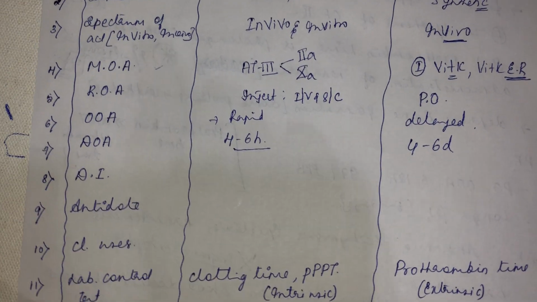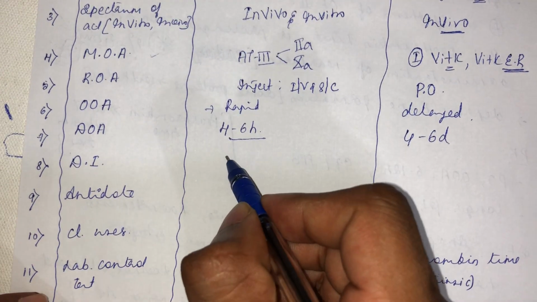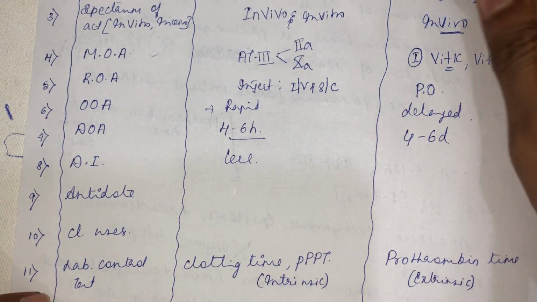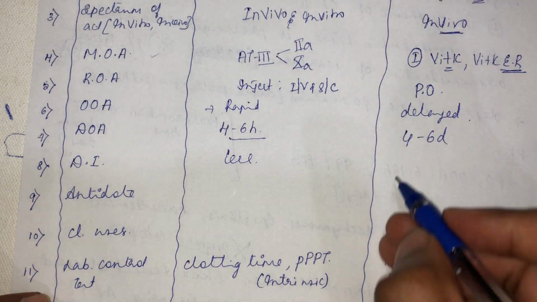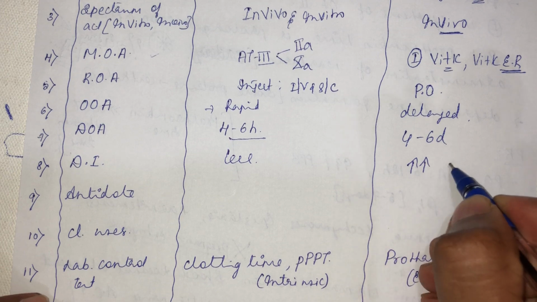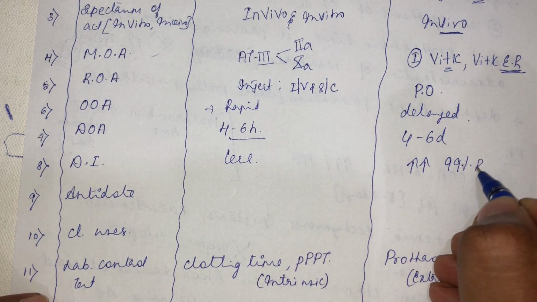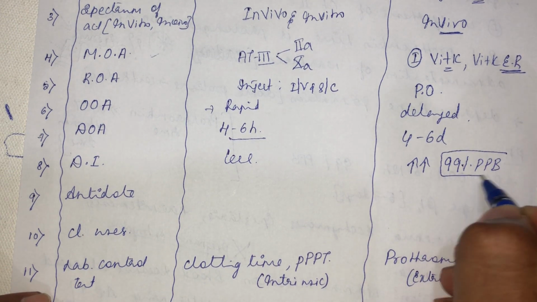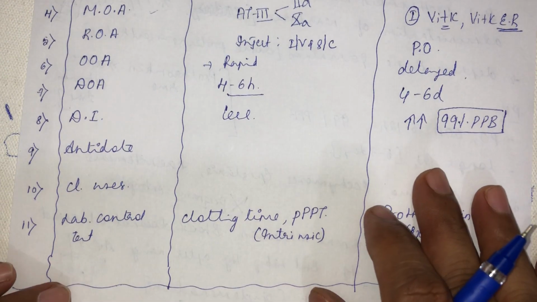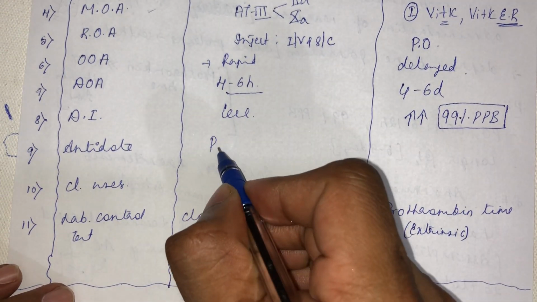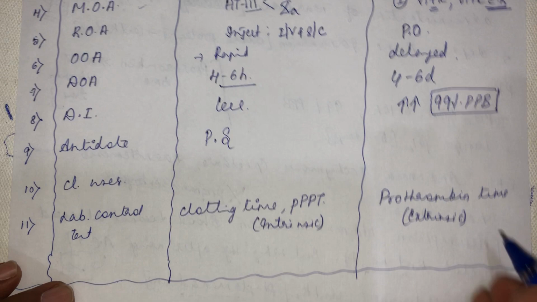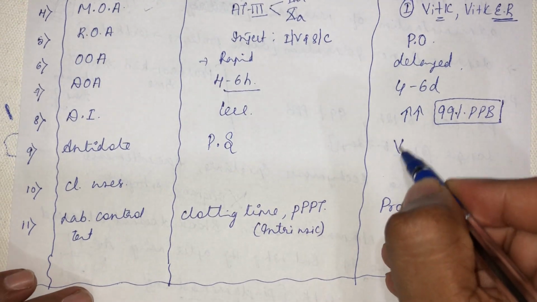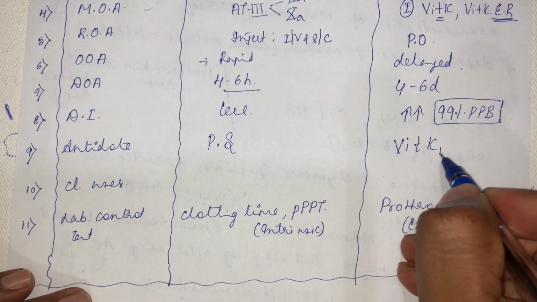Drug interaction. See, less drug interaction with heparin. You see more drug interaction with warfarin because of 99% plasma protein binding. What is the antidote for heparin toxicity? You know, protamine sulfate. What is the antidote for warfarin toxicity? You replenish the vitamin K1.